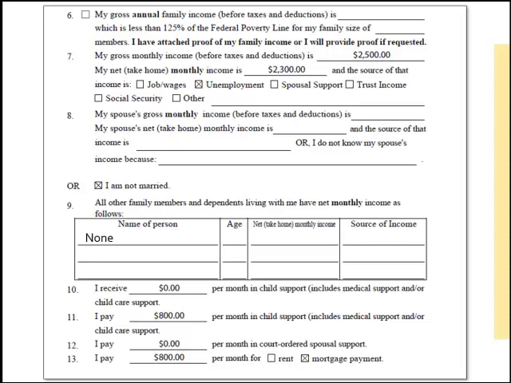Questions 10 through 15 ask you about your expenses, assets, and debts. For question 10 through 13, fill in the amount of any child support you receive or pay, the amount of any spousal support you pay, as well as your rent or mortgage payment. List $0 if needed. Do not leave these blank.